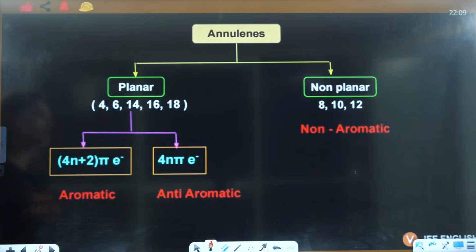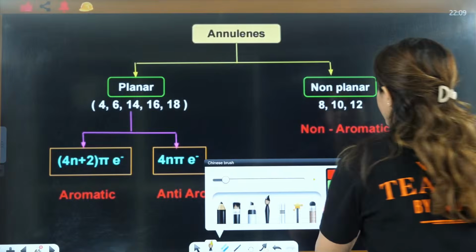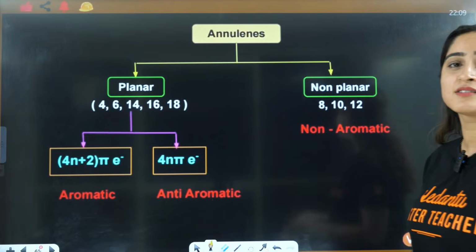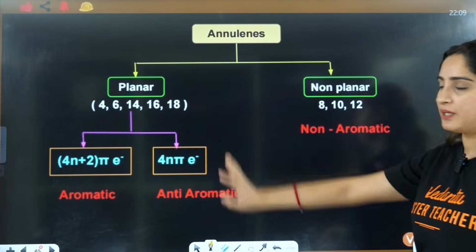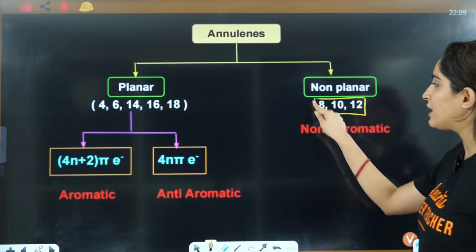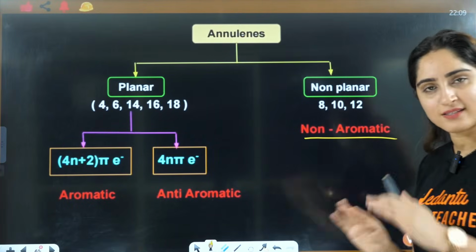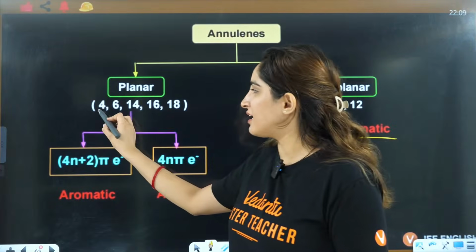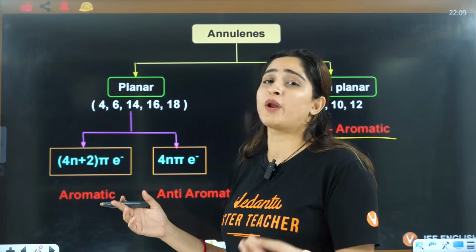Now, a simple trick here, not even a trick, you should just know this: in the end, just remember this table. Annulenes 8, 10 and 12 are non-planar. That's why they are non-aromatic, that's it. For the others, just see which one is showing 4n pi and which one is showing 4n plus 2 pi.